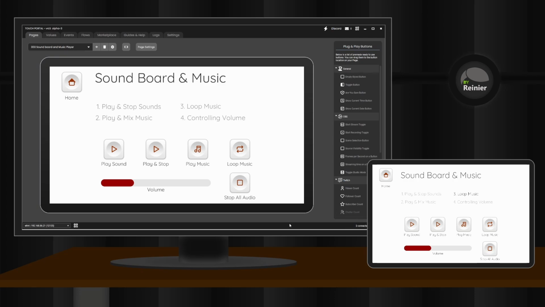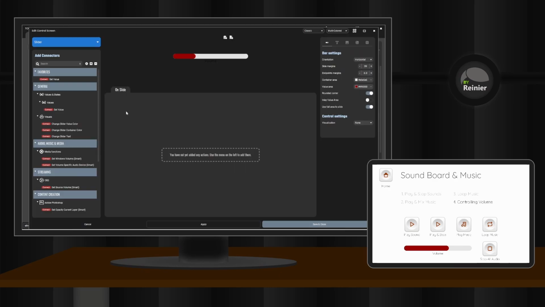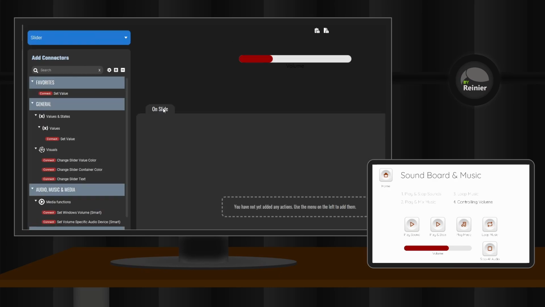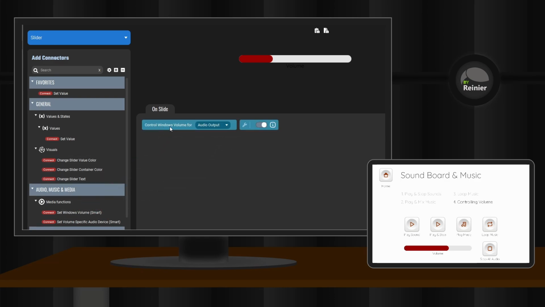The last thing we want to show is how to create a slider that can control your Windows audio volume. Let's open our pre-made slider control and start by adding the Set Windows Volume connector, which will connect to your default audio volume. We also want to show the current volume level on the slider, so we add the Change Slider Text connector.